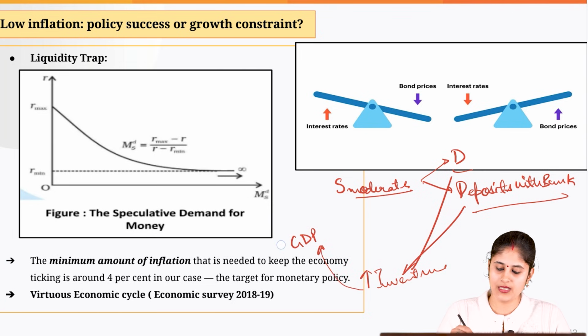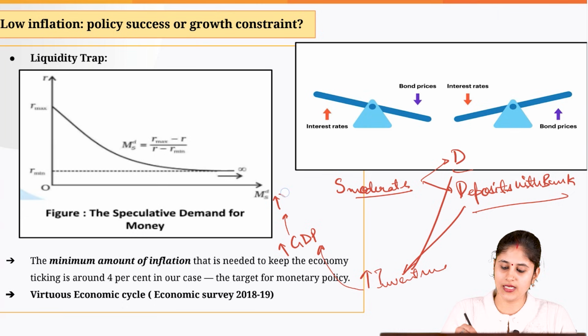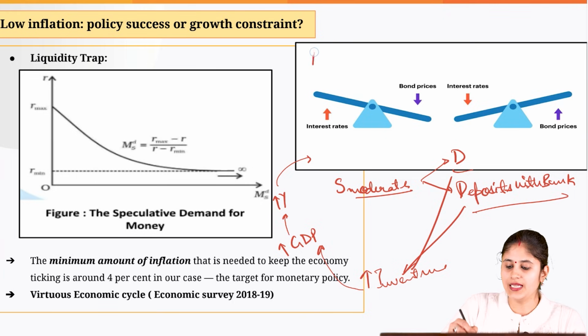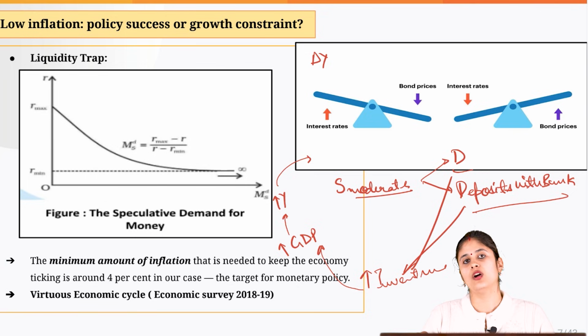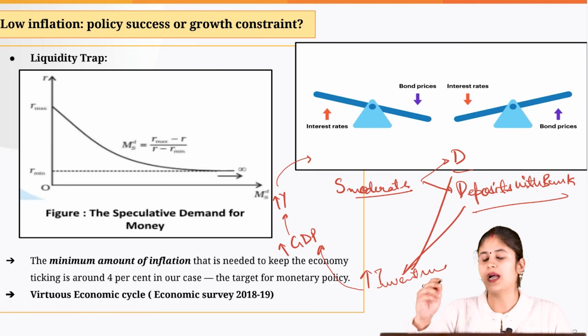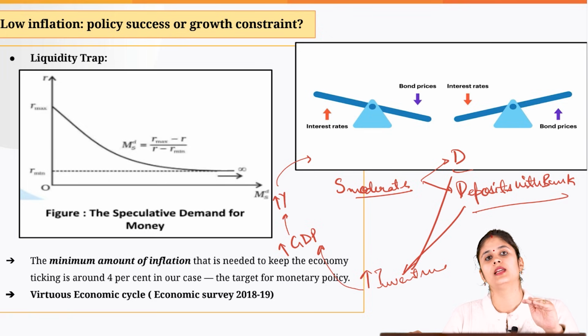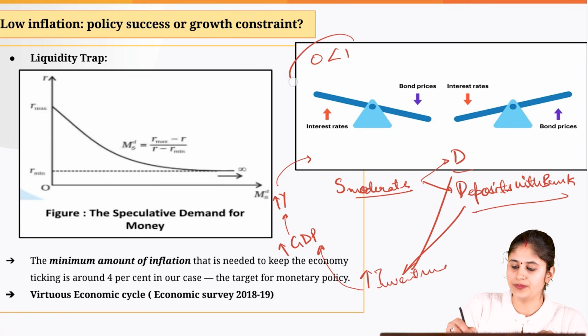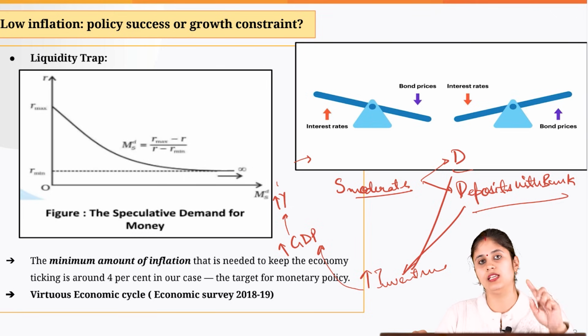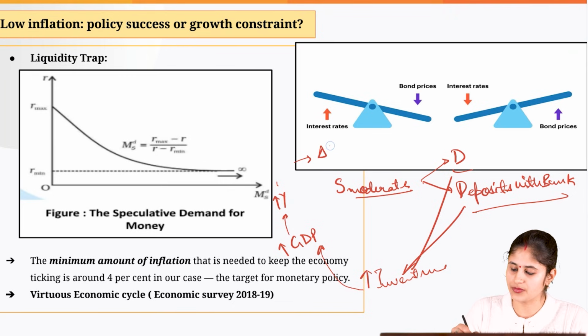The GDP increases. When the GDP increases, your income increases, and herein we also need to understand one another concept, that is marginal propensity to consume. So marginal propensity to consume basically tells me that if my income is increasing by 100%, what is the resulting percentage change in consumption? So in economics, this marginal propensity to consume is always between 0 and 1. So this implies that the change in consumption given the change in income would always be less than the change in income.